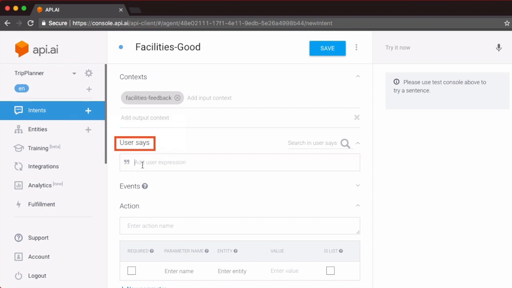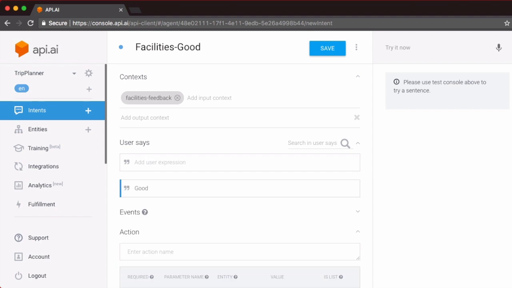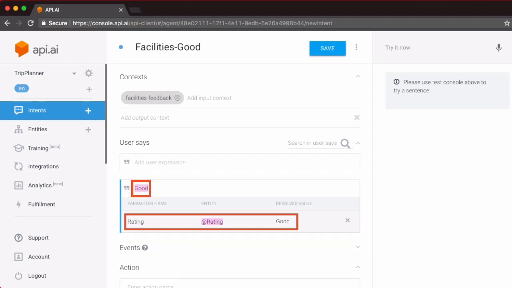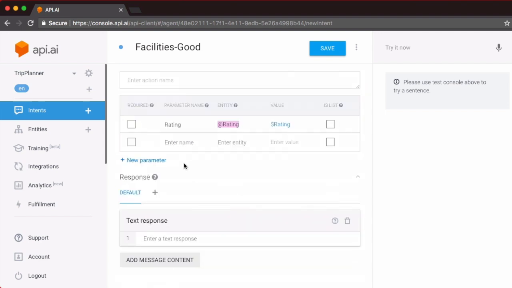Anytime the user response to the previous intent's question is good, the facilities were good, or it was good, then this is the intent that will be invoked. So configure your user expressions accordingly. The user rating is automatically captured in the expressions. The ratings parameter name is a required one because without that, this particular intent will not be invoked. So unless the user says good, facilities good will not be invoked after the location intent.